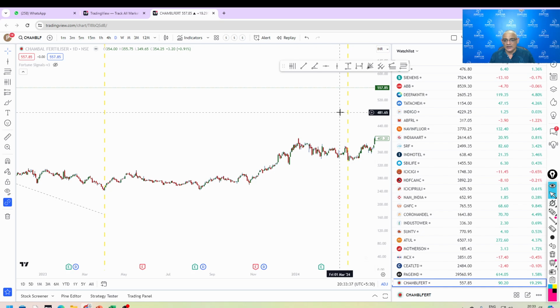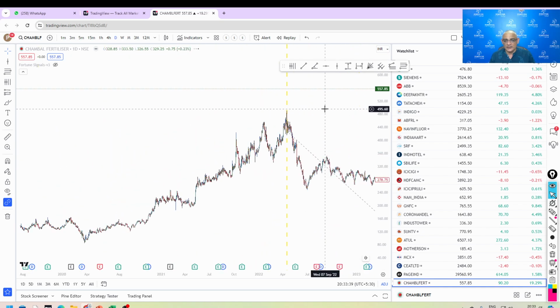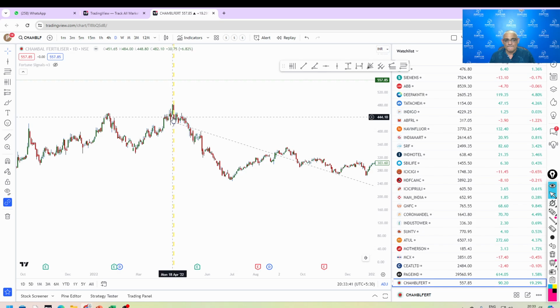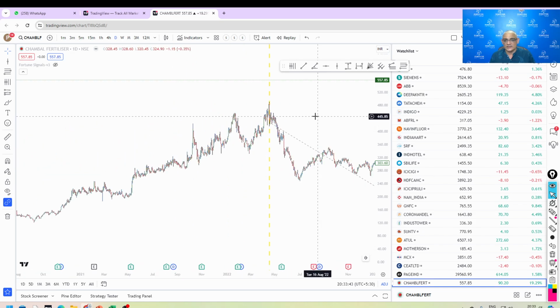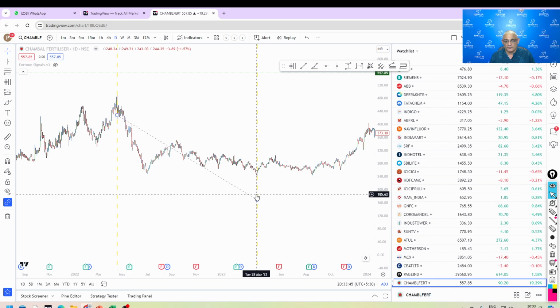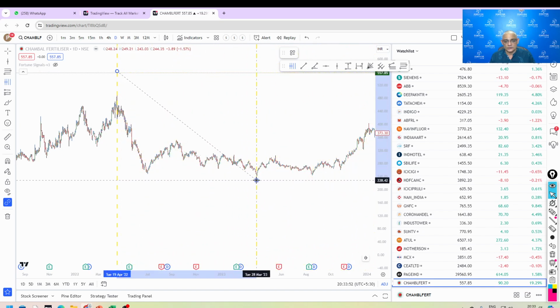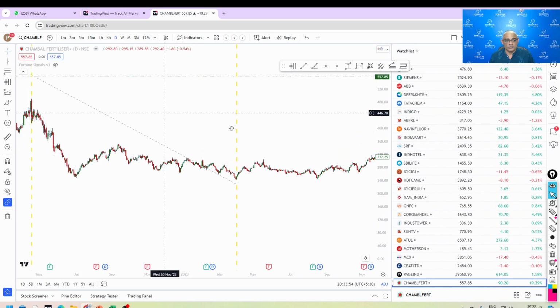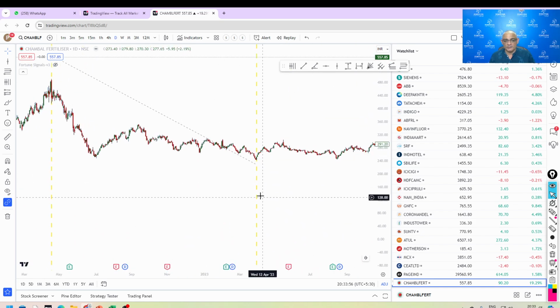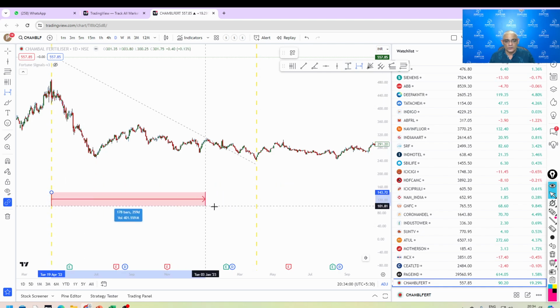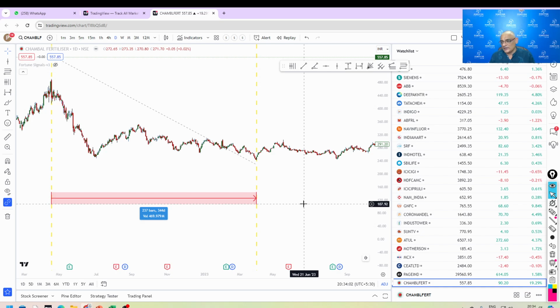But if I go to the simple thing, this is very simple. Simply take the recent high and connect it with the recent low. For example, I go to the cyclic line, connect this high and this low. If you take the difference between these two, it is 237 bars.